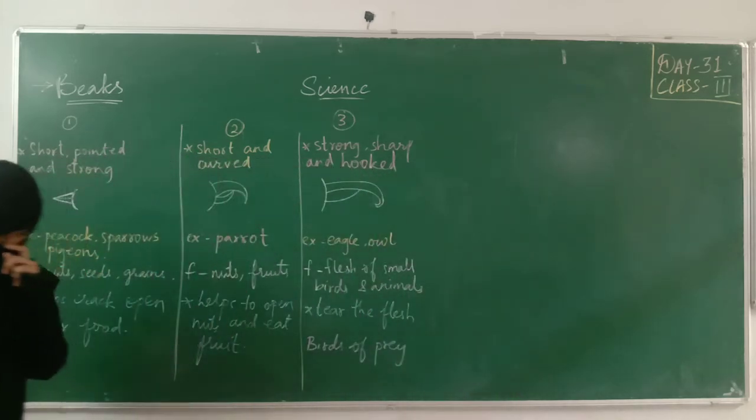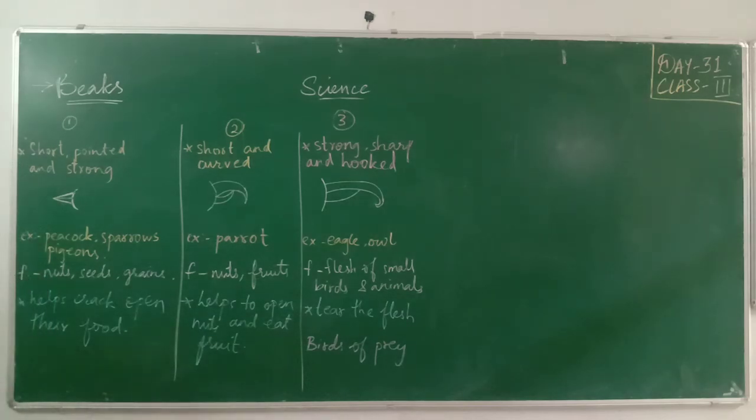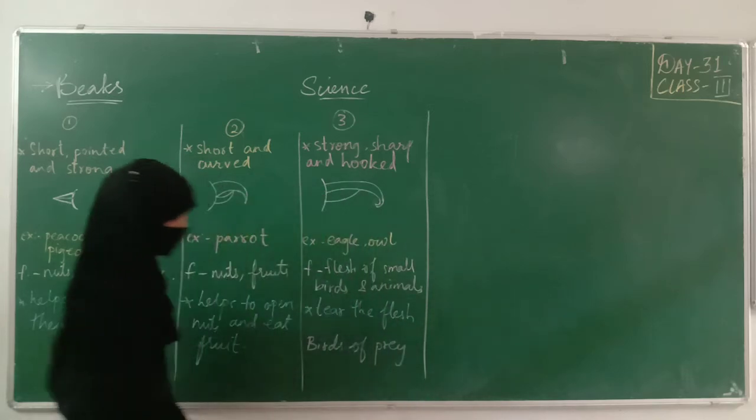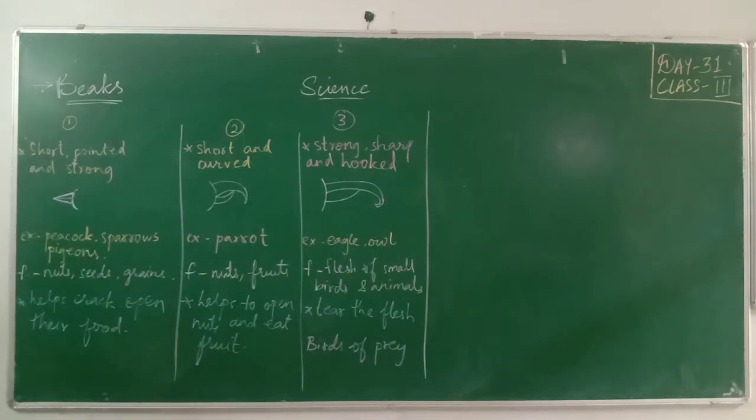So next type, fourth one. Some birds like sunbirds and hummingbirds drink nectar from the flower. We have learnt about insects. Insects suck the nectar of the flowers. How did we learn that?